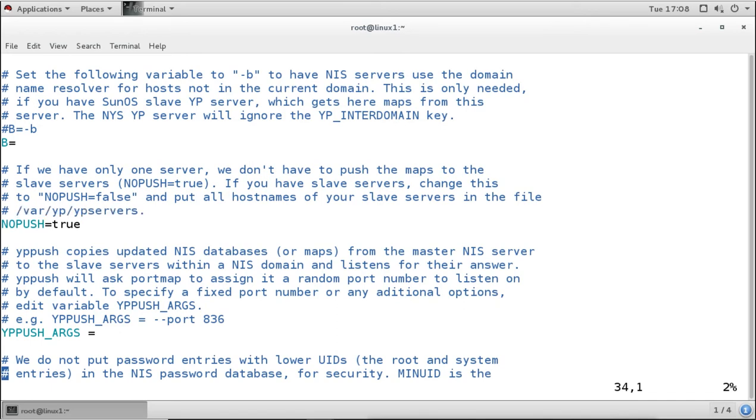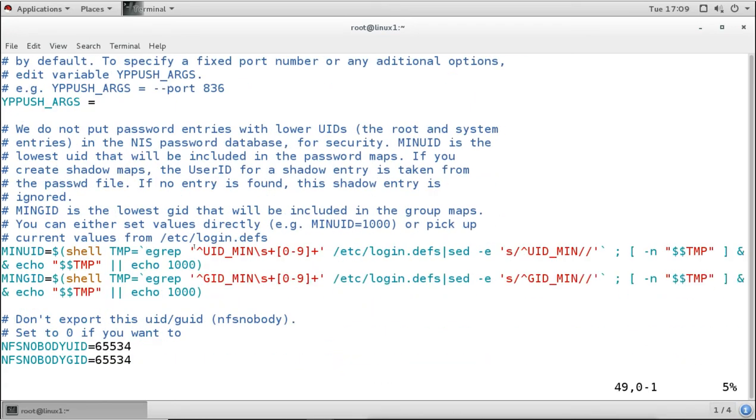If it says noPush true, that means it is not going to push any information from master to slave or master to other servers. If we want to have multiple servers, then we have to configure this as false, like this, noPush equal to false. So if you have slave servers, change this to false, and then it will push the database to the slave servers.